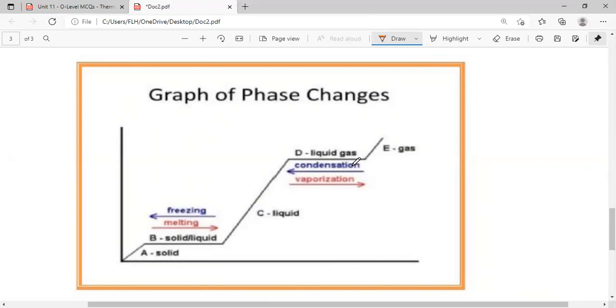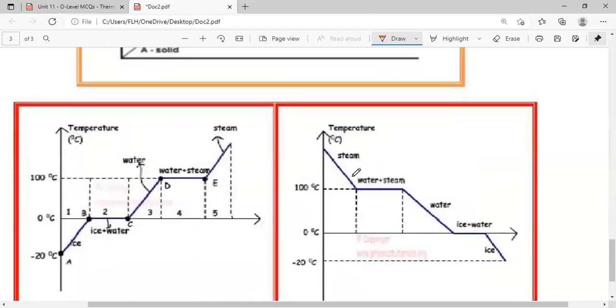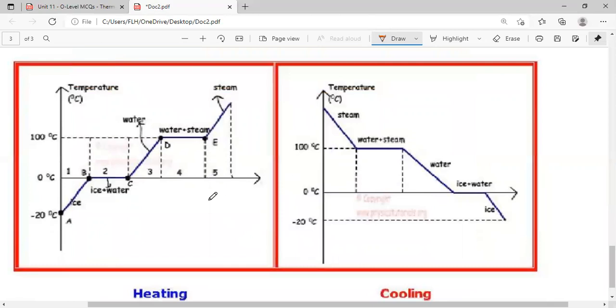Now we will compare the opposite curves with each other, that is heating curves and cooling curves. In the heating curves, temperature increases: double states, single state, single state, double state, single state.